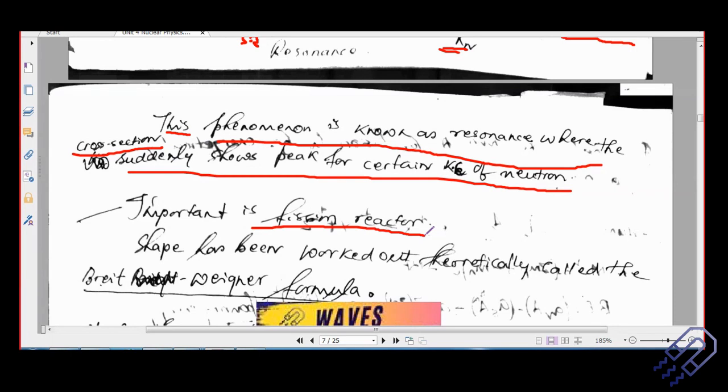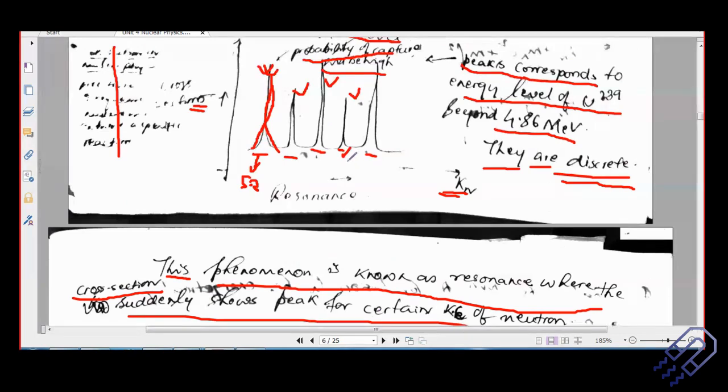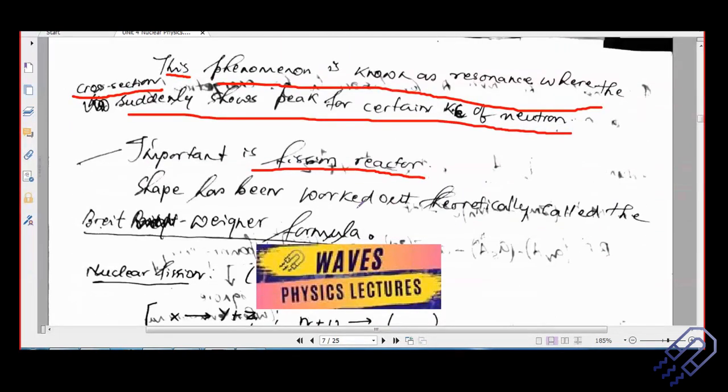But if we go deep into it at this particular level, we have to understand that this will only happen if there is something which we call the resonance phenomenon happening. So that is important. These shapes that have been worked out here can actually be worked out theoretically with the help of these tools. And this shape is basically called the Breit-Wigner formula. It is worked out theoretically, called the Breit-Wigner formula. This is actually a part of your syllabus, and it is partly qualitative, partly quantitative. So you have to remember this reaction and implement that reaction to understand it.